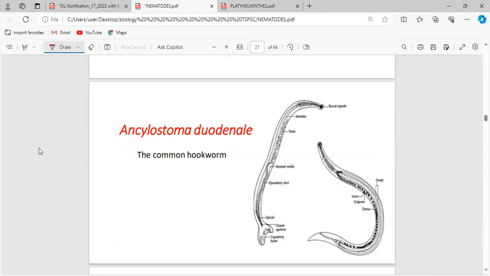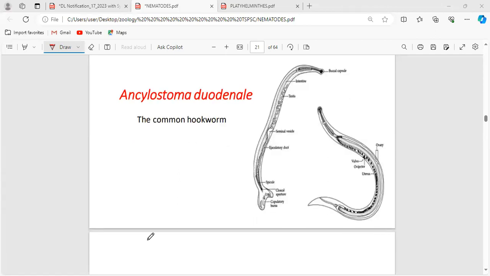Okay, what is the host for Taenia solium? What are all the hosts involved in the life cycle of Taenia solium? Name the host which is involved in the life cycle of Taenia solium. Very good. Man and the pig.